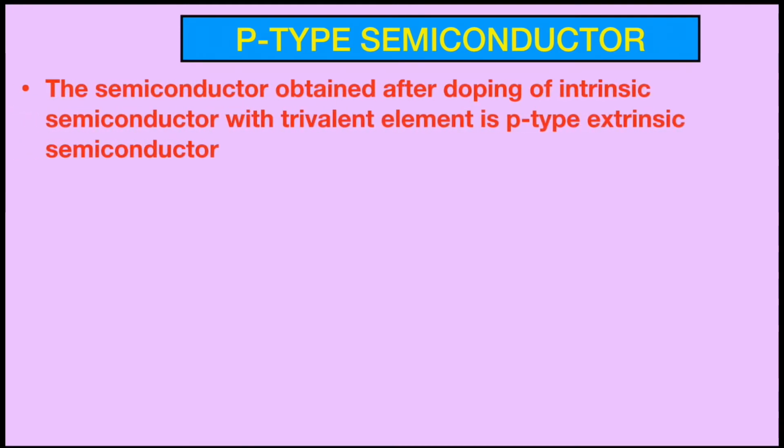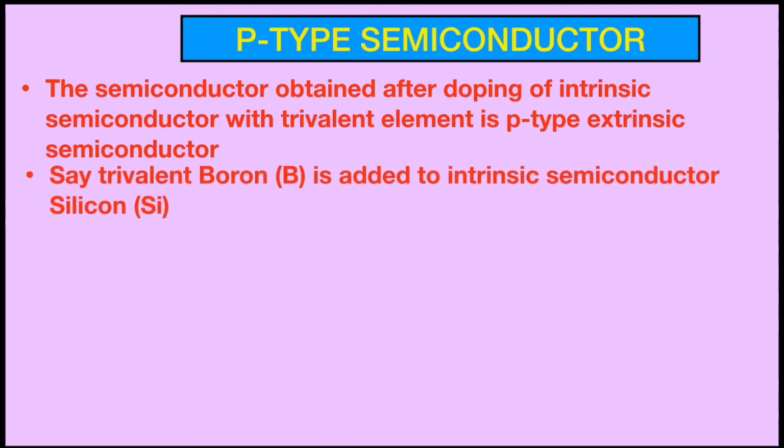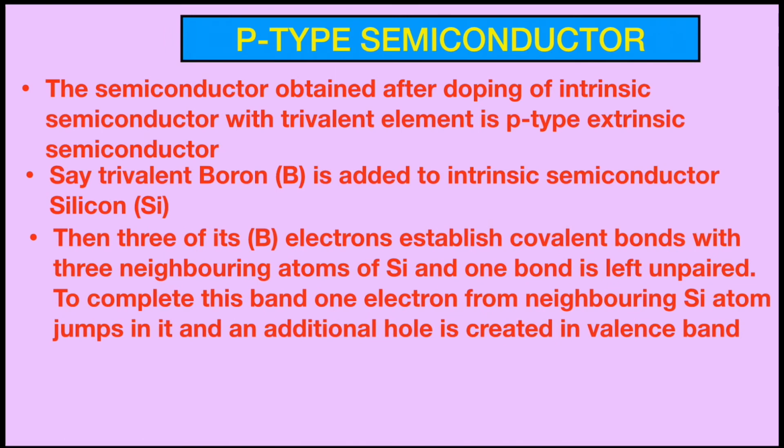This semiconductor is obtained when a trivalent element is added to the intrinsic semiconductor, and let us consider the trivalent element boron. It is added to the intrinsic semiconductor silicon. So it's the same connection as we had seen in case of the n-type semiconductor. When trivalent boron is added to intrinsic semiconductor silicon, then 3 of its electrons establish covalent bonds with 3 neighboring atoms of silicon, and 1 bond is left unpaired.